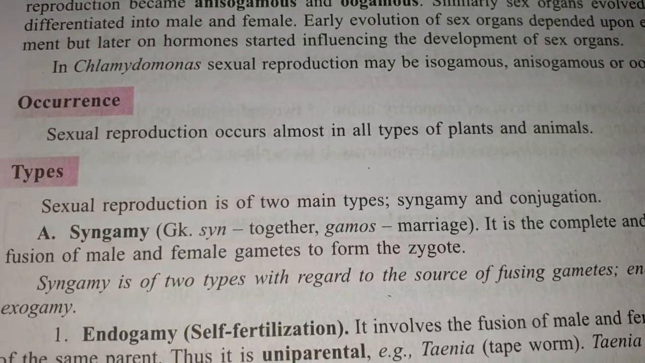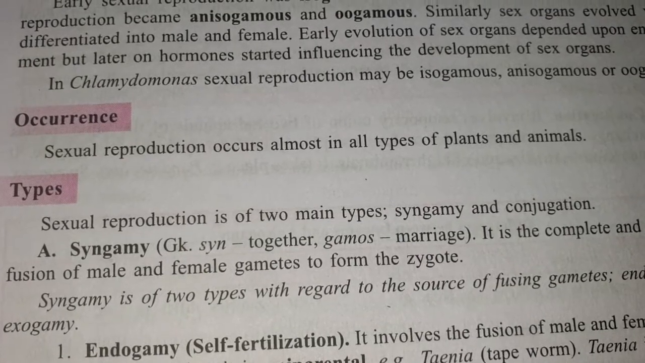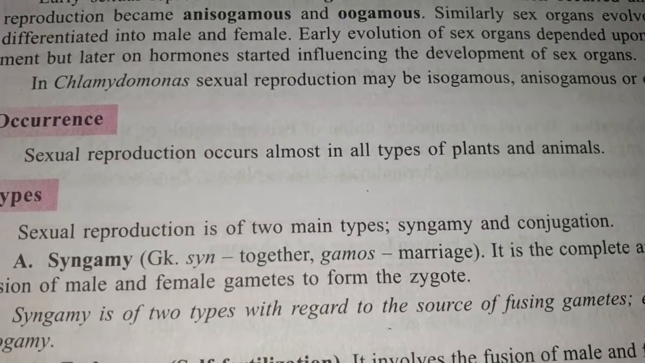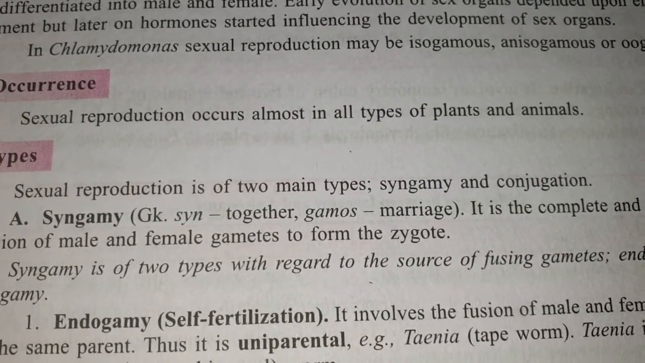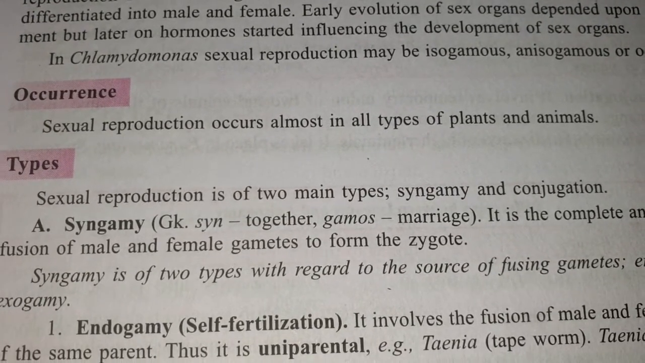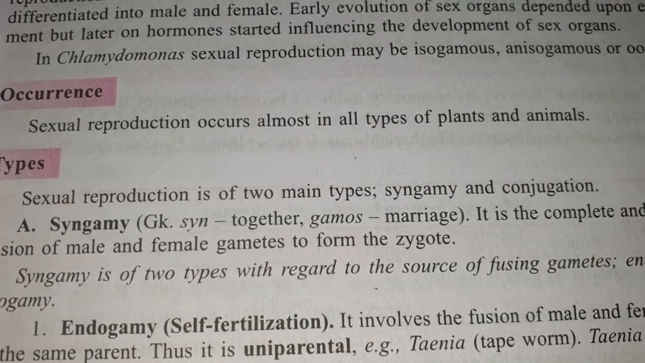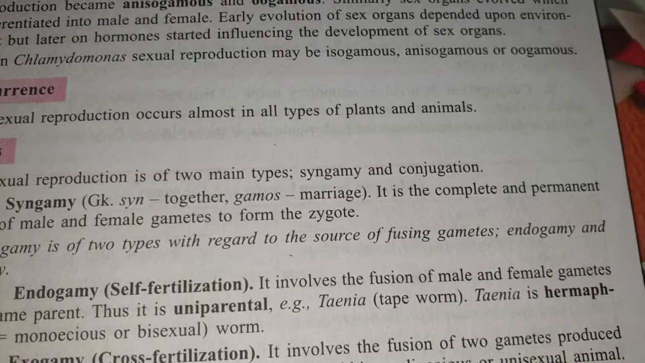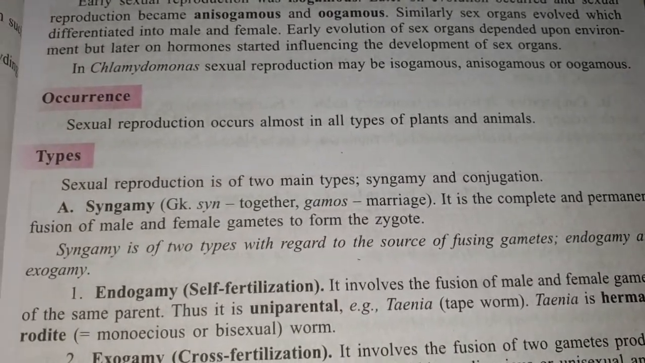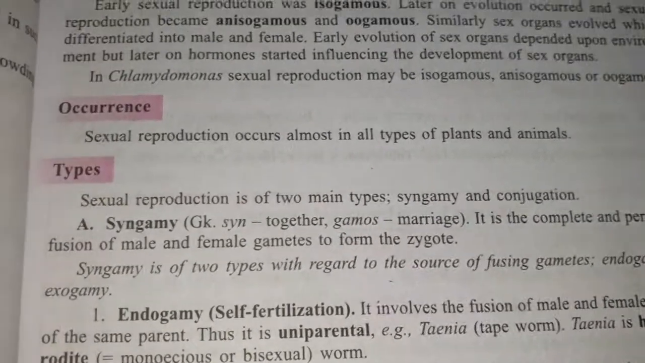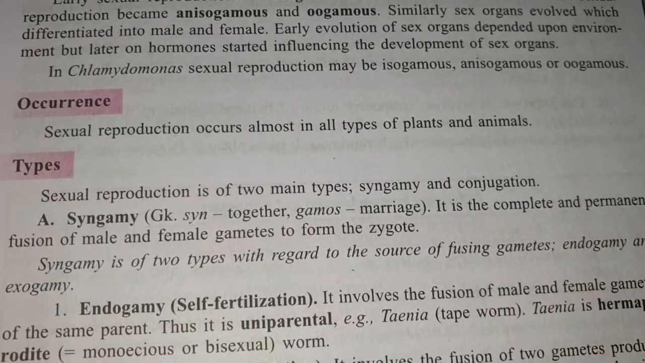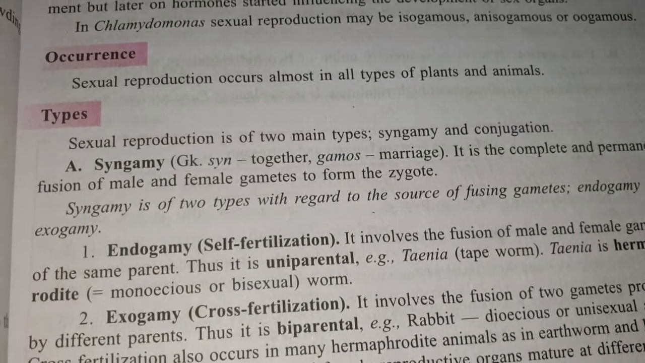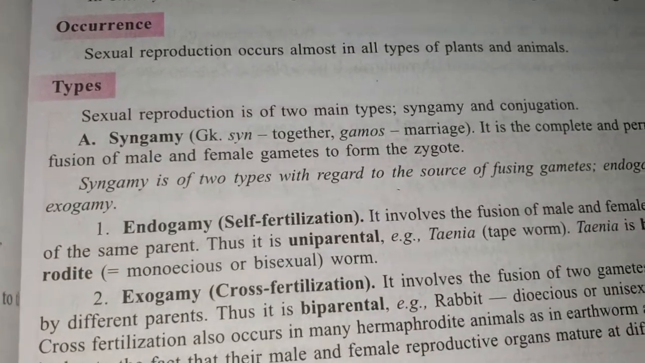Now sexual reproduction may be mainly of two types. One is called syngamy and the other is called conjugation. Syngamy means the fusion of male and female gamete to form the zygote. As you can see in the book, it is a complete and permanent fusion of male and female gamete to form the zygote. That means two gametes will fuse together and ultimately result in a zygote. This is again subdivided into endogamy and exogamy.